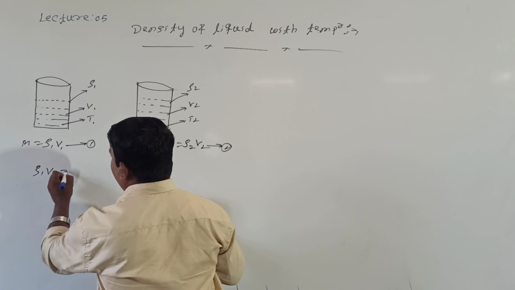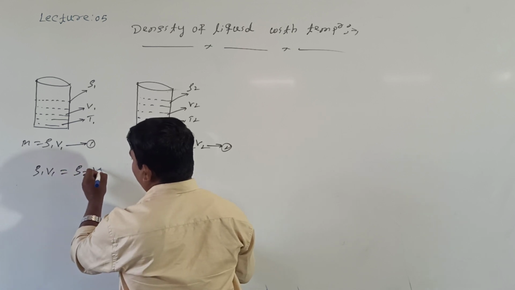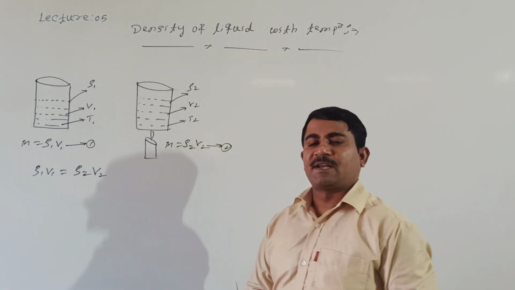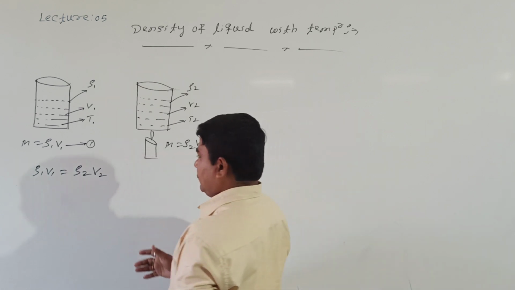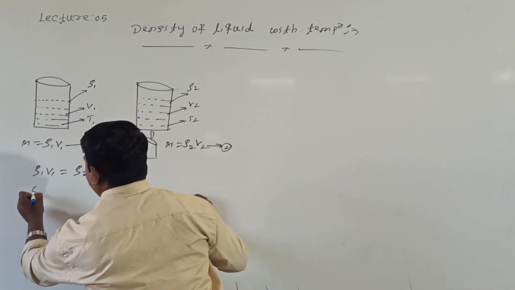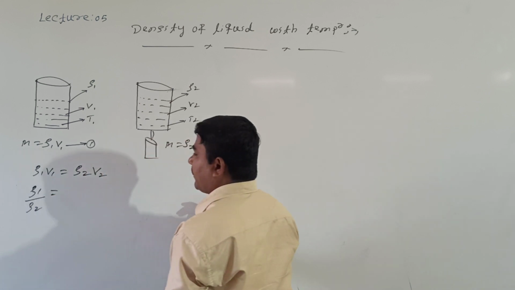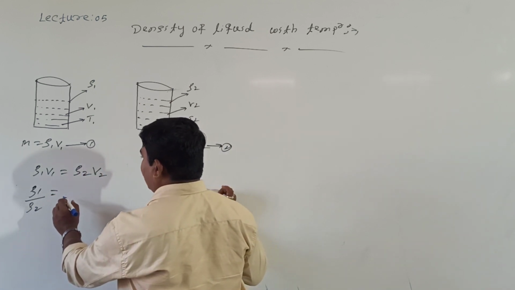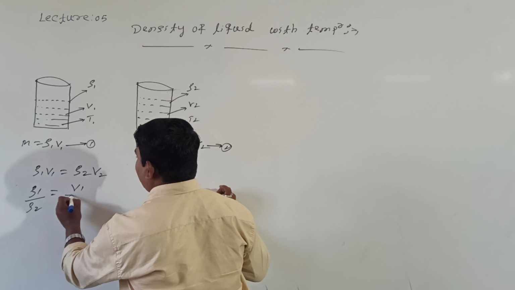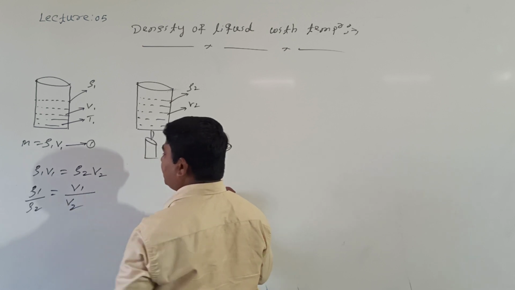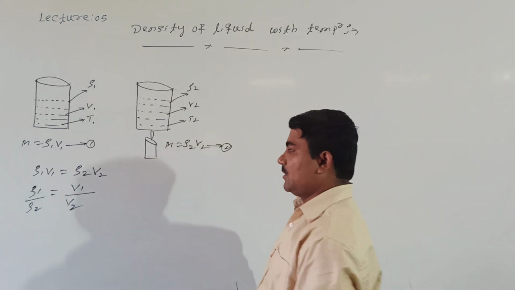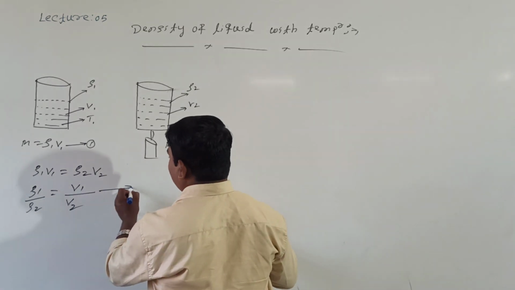Rho 1 V1 equal to rho 2 V2. Or from this, how to write? Rho 1 divided by rho 2 equal to V2 divided by V1. Shall I call this equation number 3?